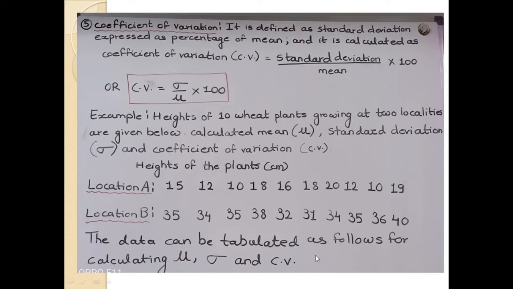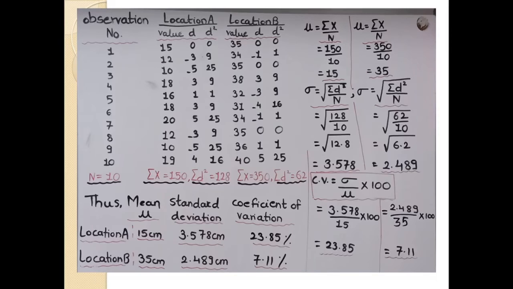The data can be tabulated as follows for calculating the mean, standard deviation and the coefficient of variation. First of all, we tabulate the data. In the first column I have written the observations, 1, 2, 3 up to 10; the total number of observations is 10.